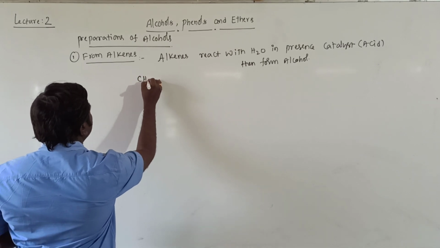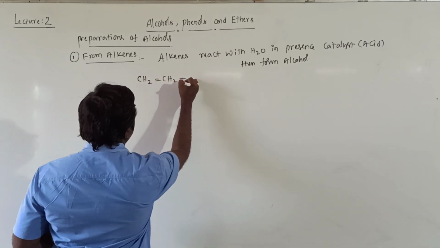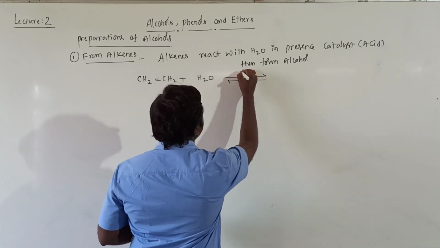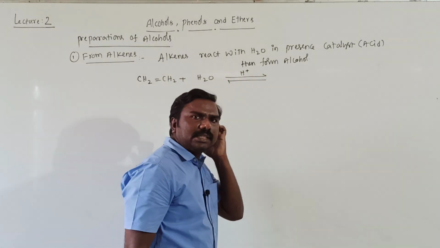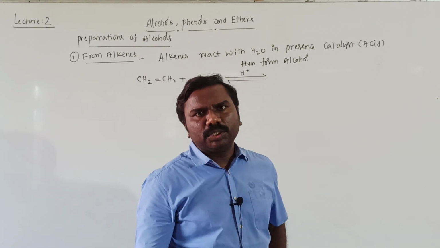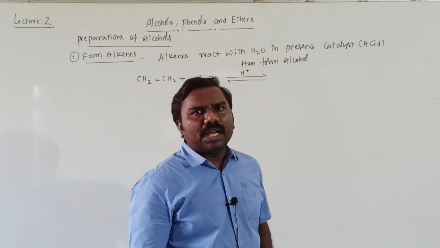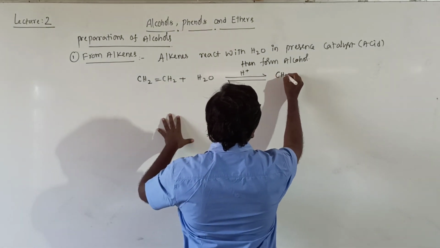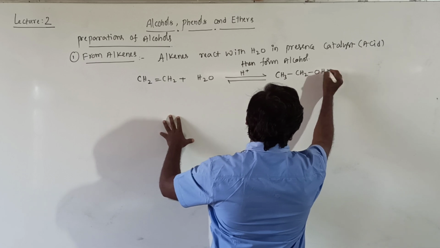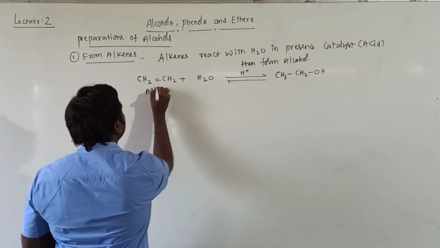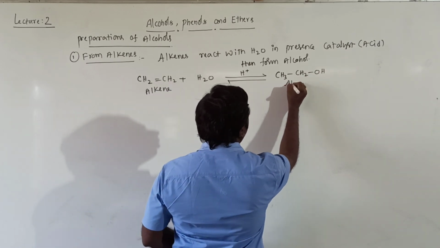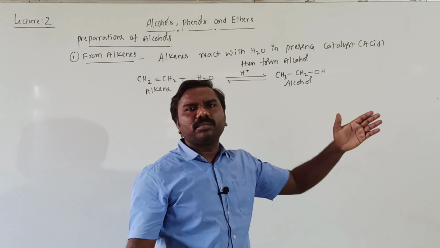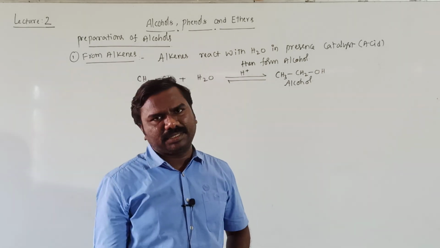So the formula is CH2=CH2 plus H2O. This will be a reversible reaction. H plus means acid used as a catalyst, H plus released from acid. Then we will get CH3CH2OH. It is alkene and it is alcohol. Getting all of you? This is a symmetrical alkene. Symmetrical means you will get two equal half parts.